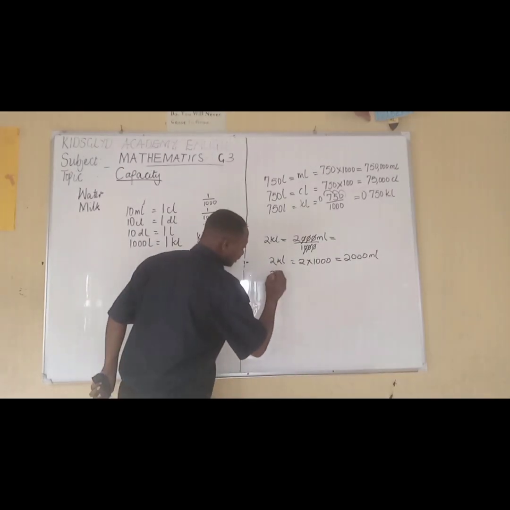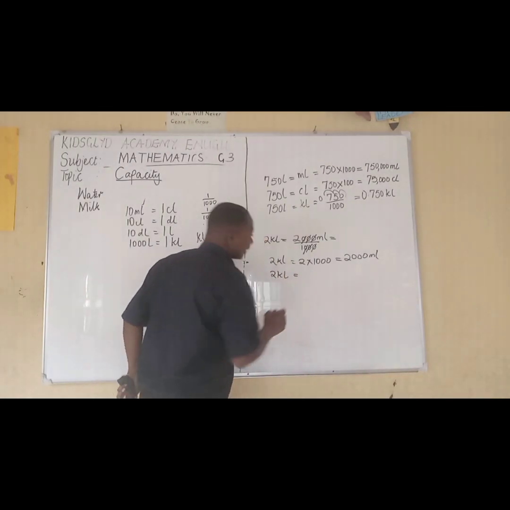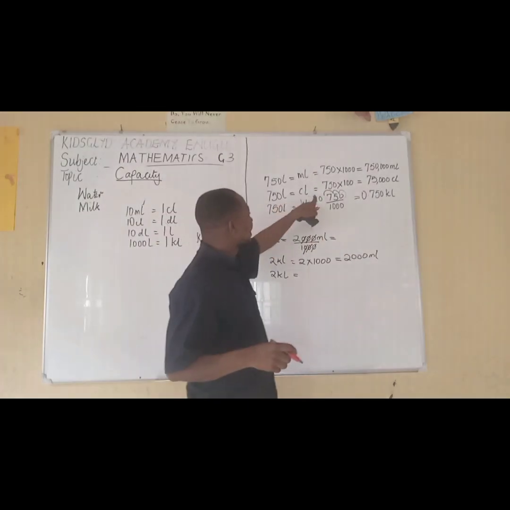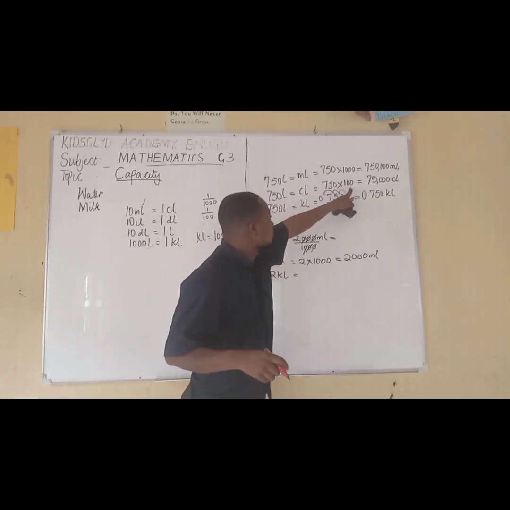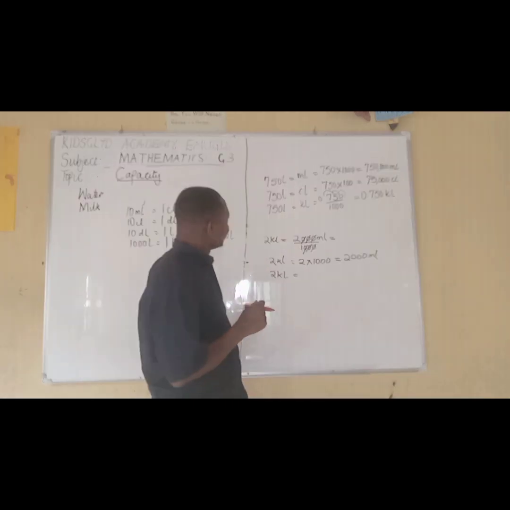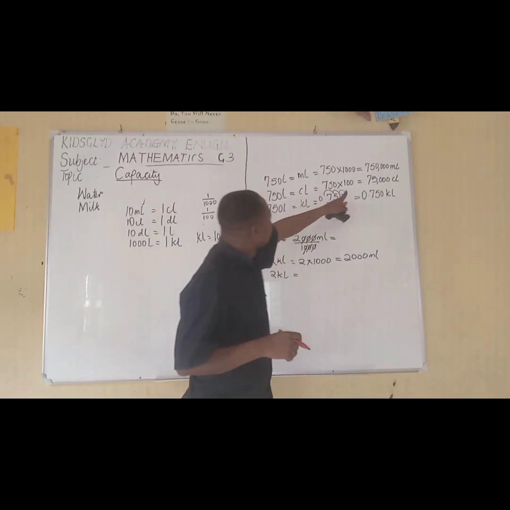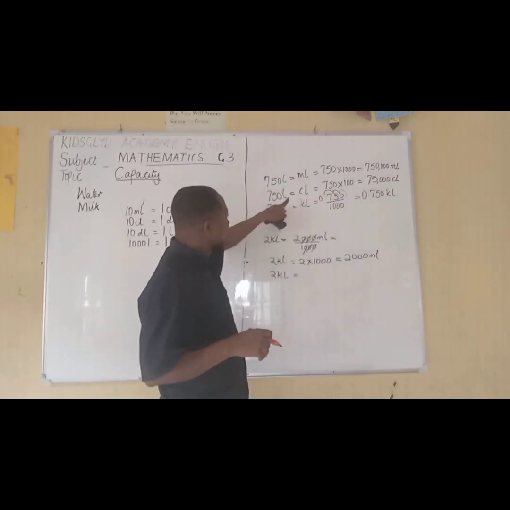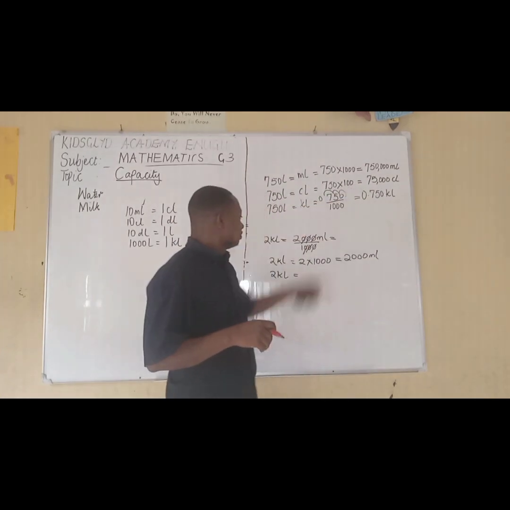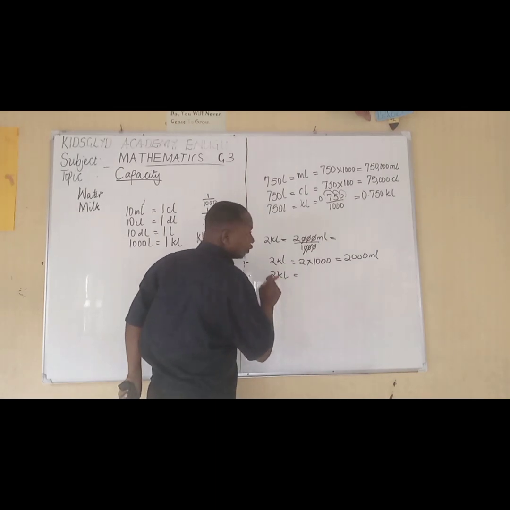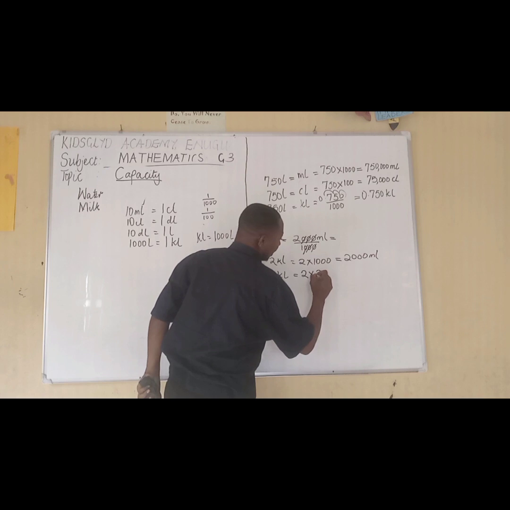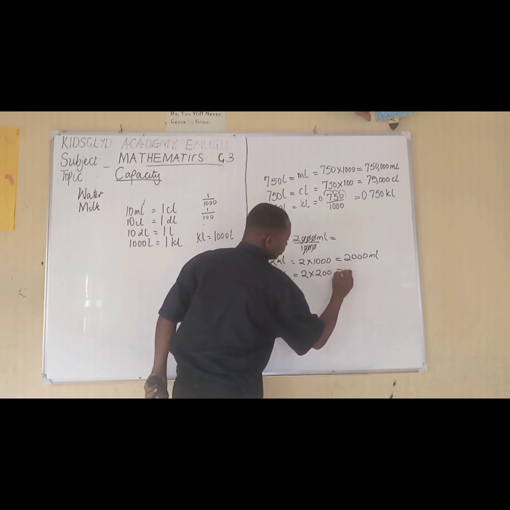Now, this same 2 kiloliters, let us see how we can change it to centiliters. 100 centiliters give us 1 liter. So that means if you want to change 2 kiloliters to centiliters, we say 2 multiplied by 100.